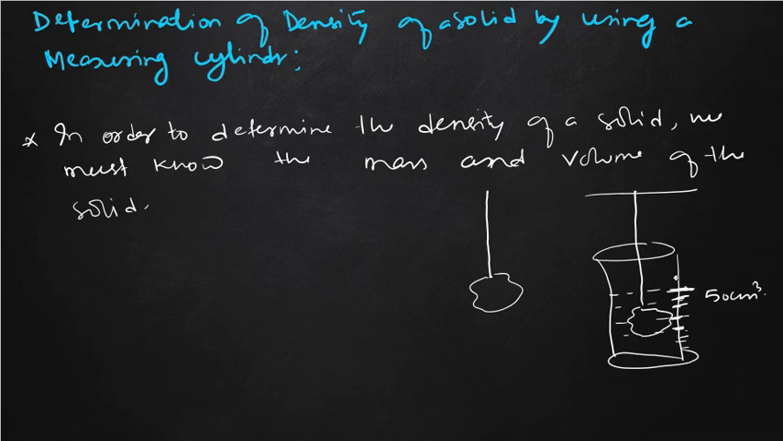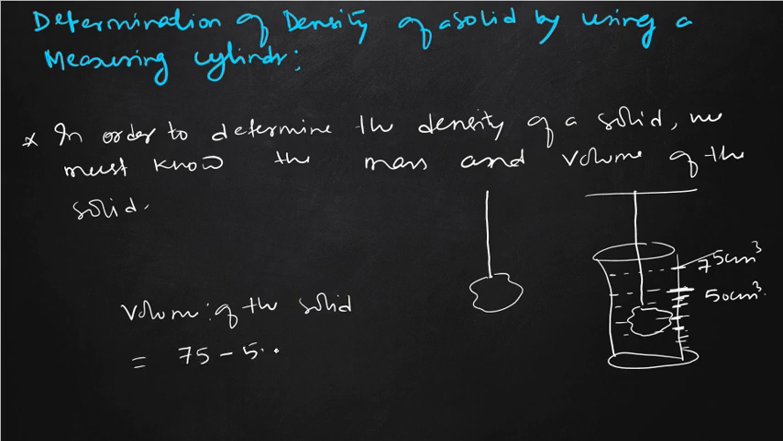After inserting, obviously the water will rise. Initially it was 50 centimeter cube. Suppose after inserting the solid, the water rises up to 75 centimeter cube. Then the volume of the solid will be the rise in water, that is 75 centimeter cube minus 50 centimeter cube, which is 25 centimeter cube. So this will be the volume of the solid.